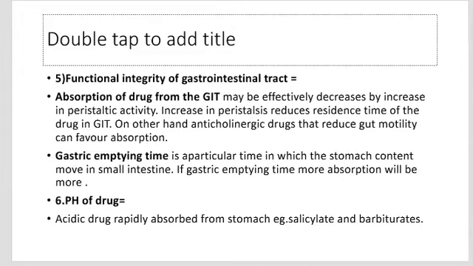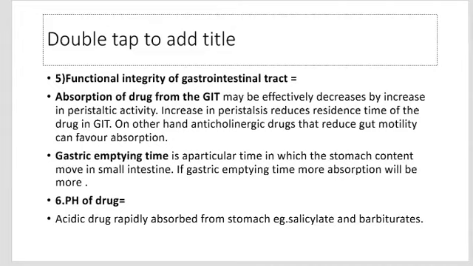The sixth one is the pH of the drug. Acidic drugs are absorbed more in the stomach and basic drugs are absorbed in the intestine. The pH of the drug is another important factor influencing the absorption of drug.